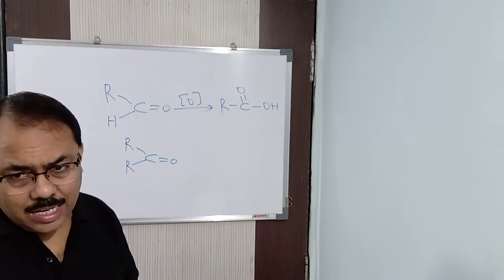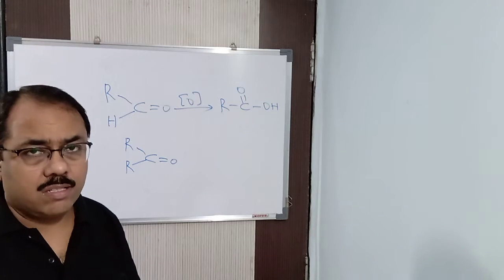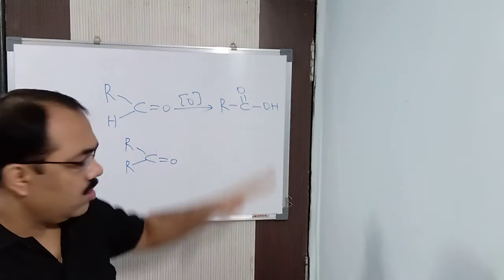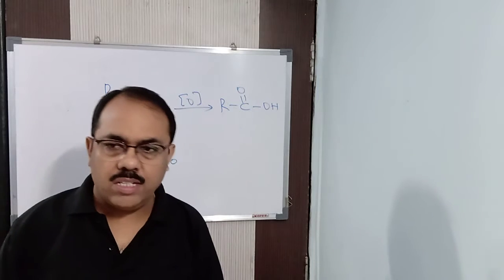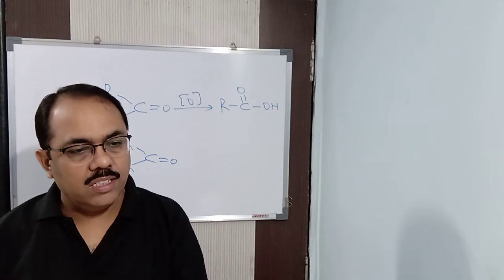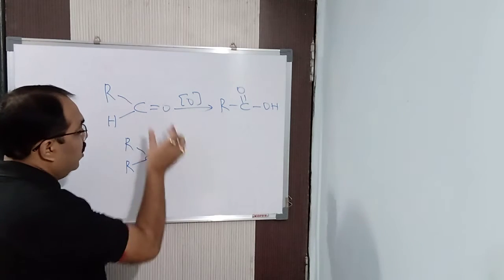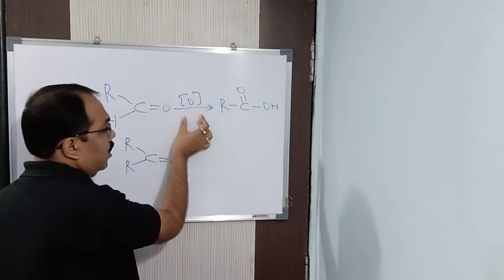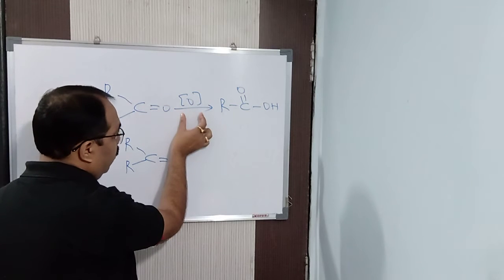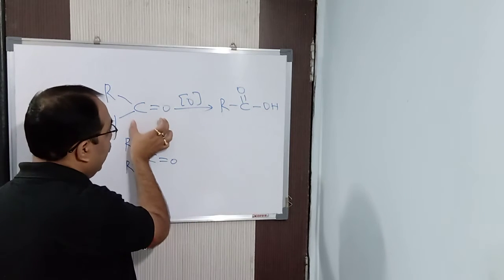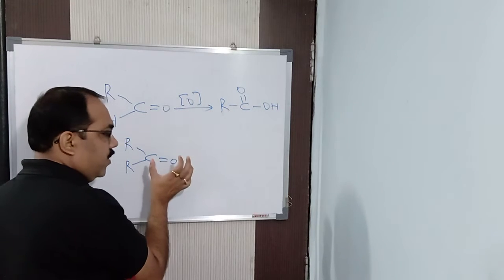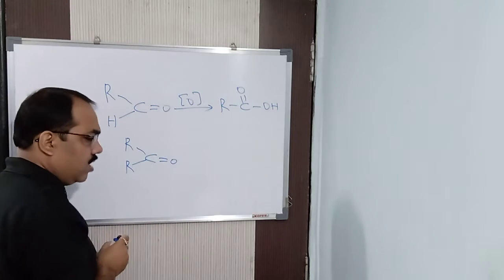So aldehydes get oxidized by the mild oxidizing agent, and hence aldehydes act as a reducing agent. Now listen carefully. If you take bromine water, Fehling solution, Tollens reagent or Benedict solution, they are the mild oxidizing agents. Aldehydes get easily oxidized in the presence of the mild oxidizing agent to carboxylic acid.